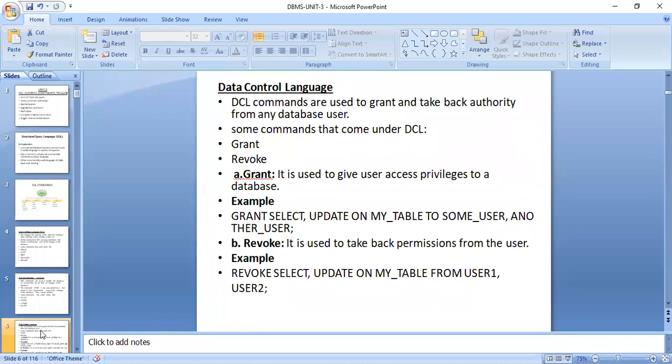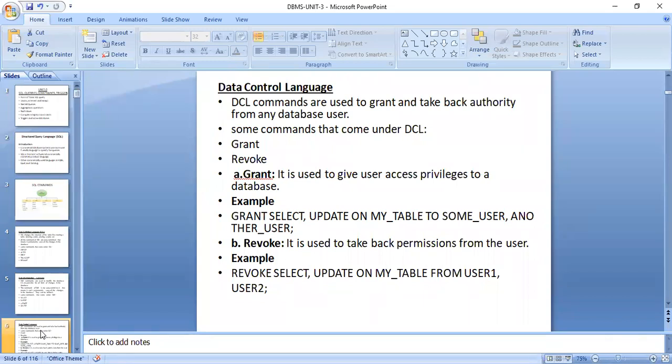This data control language is used to grant and take back authorities from the database. We use this for security. Some commands under data control language are grant, giving some privileges to persons working in the organization. For example, a principal manages one cadre and the next comes the HOD.